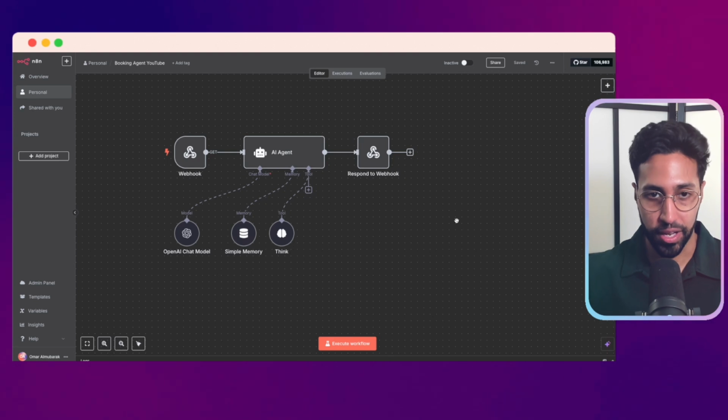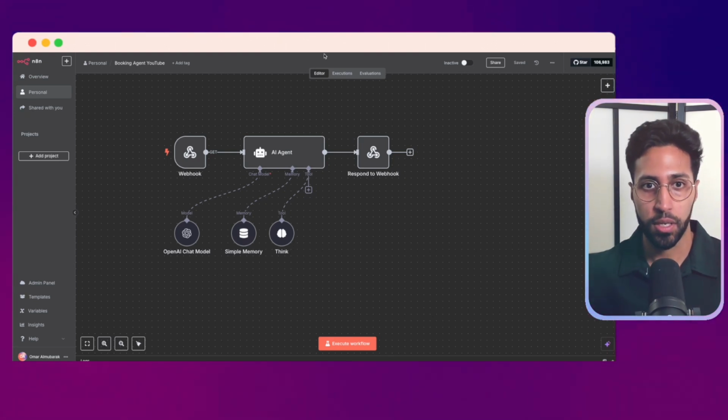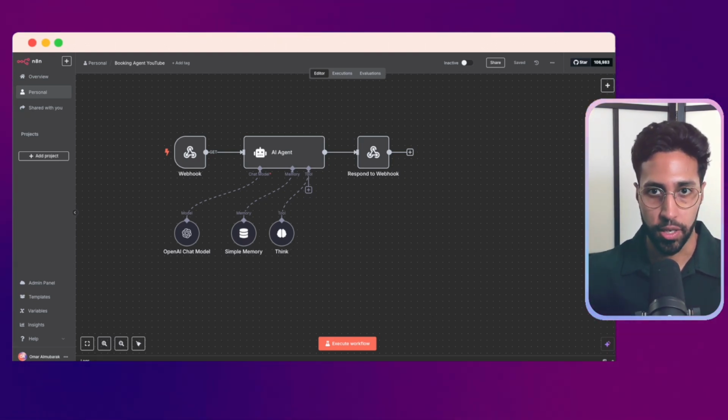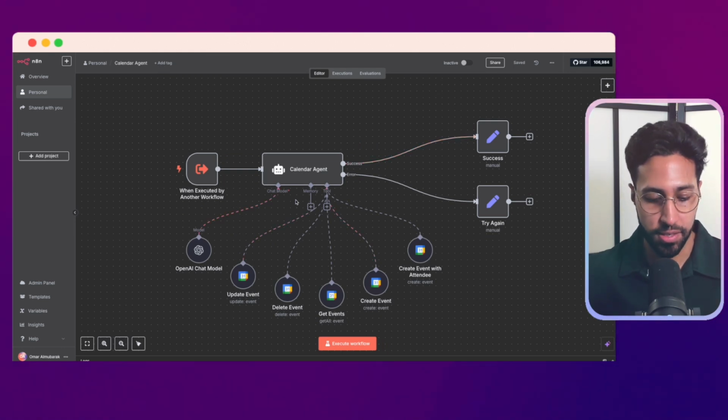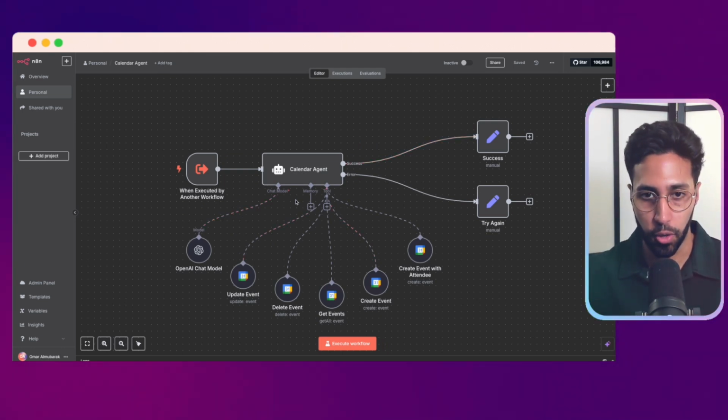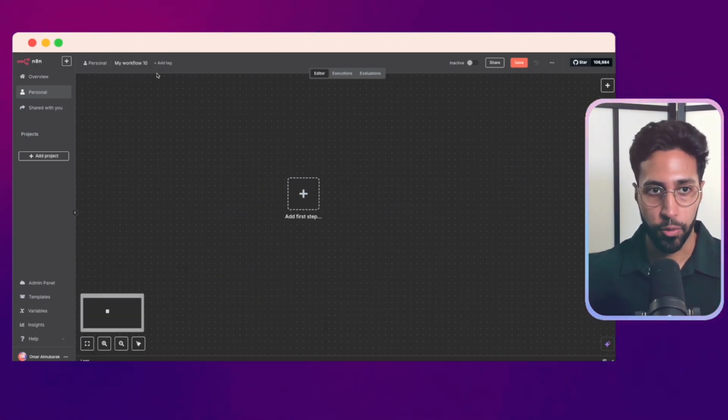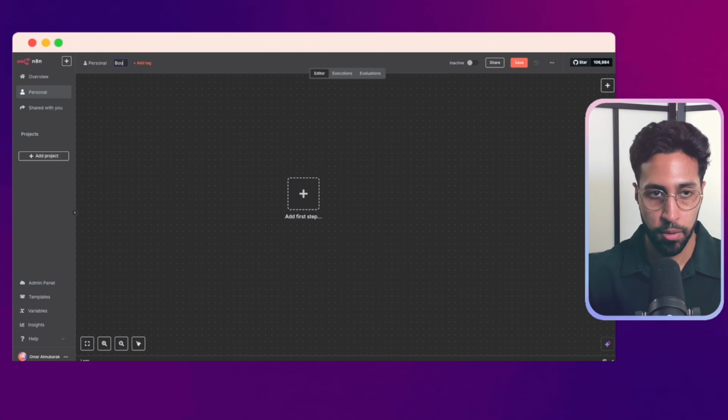So what I'm going to do is I'm going to create another workflow now. I'll show you the sub agent here, but we're just going to replicate this. And I'm going to take you through the exact process so you can follow along. So now we want to create our booking sub agent.